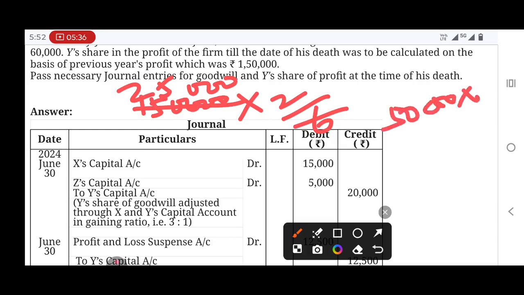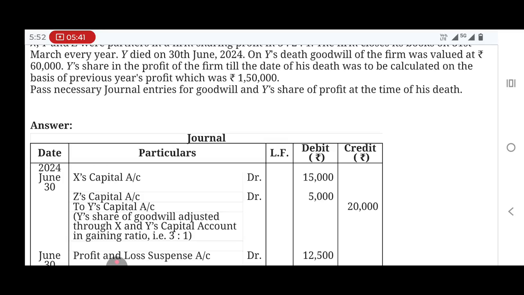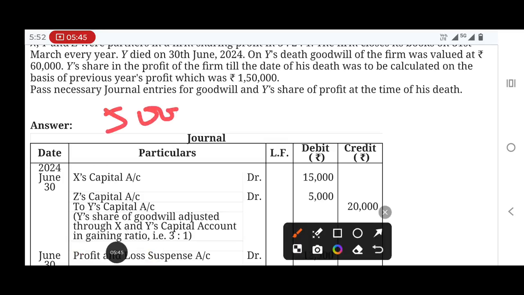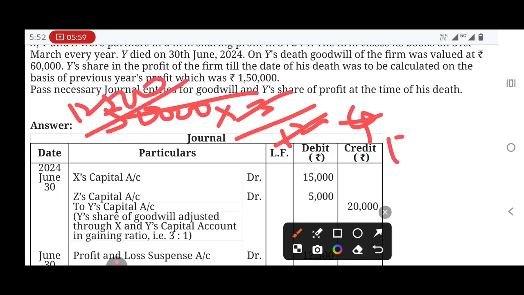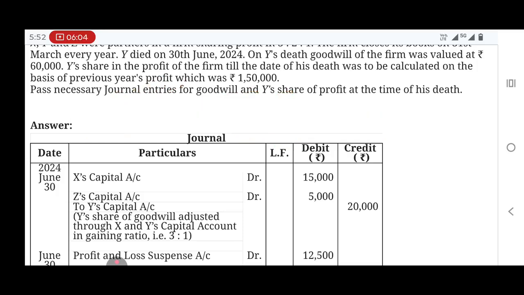He died on 30th June, so April, May, June, 3 divided by 12, which is 1/4. 50,000 divided by 4 gives 12,500. So 12,500 is his share of profit.